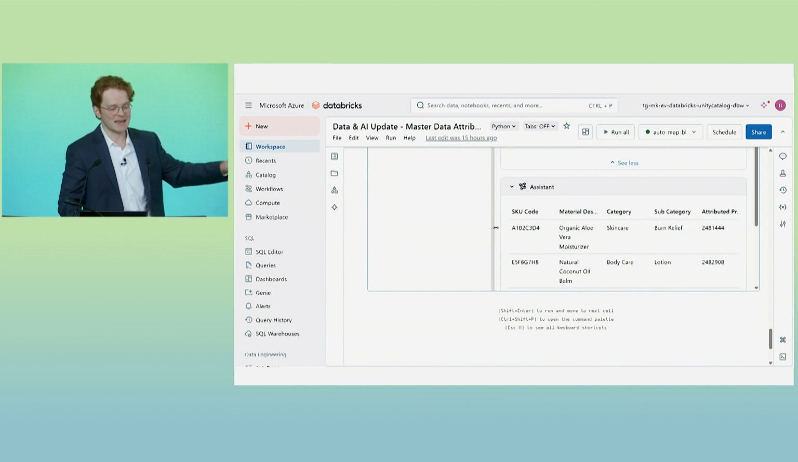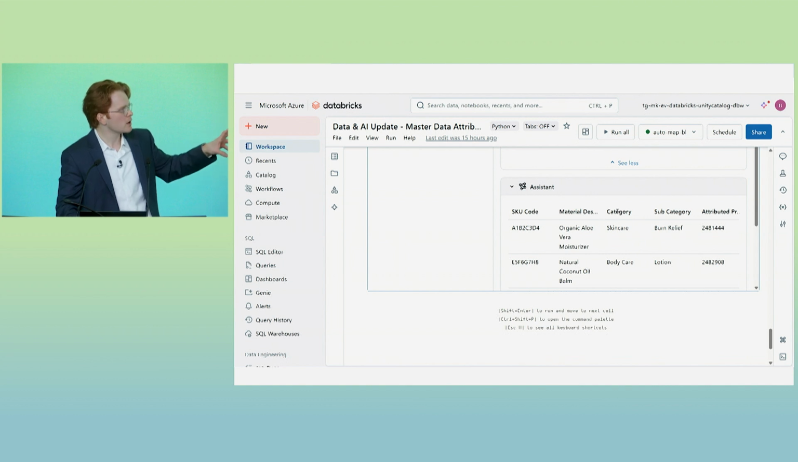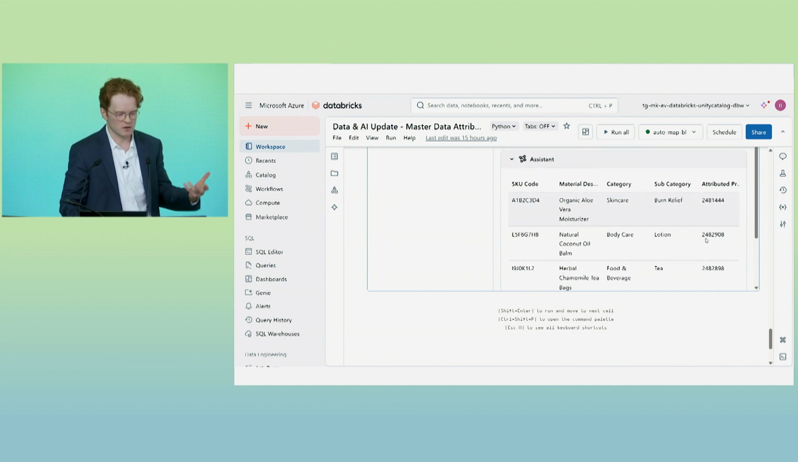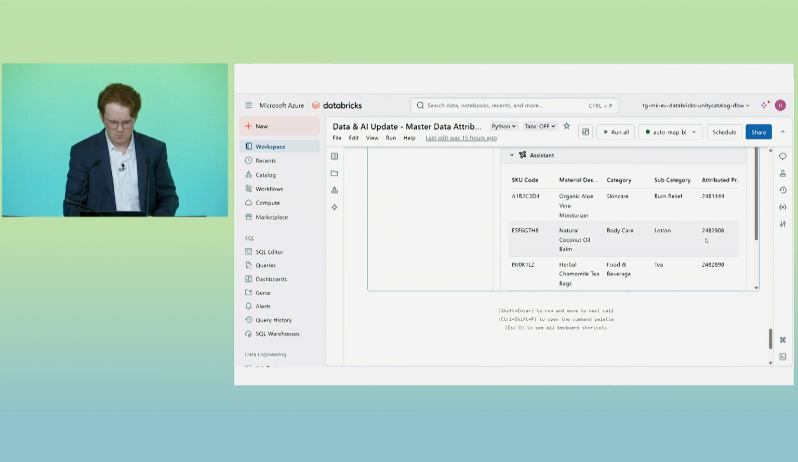So it's taken the information that I've passed to it across the material description, across the category, across the subcategory, and it's taken the external SKU code, right, the one that we couldn't map before using our traditional means, and mapping it to something that it thinks best matches what I've passed to it, right? So we have the information passed to it here. We can see just a couple other examples as well.